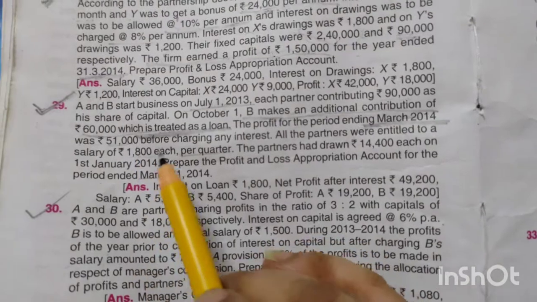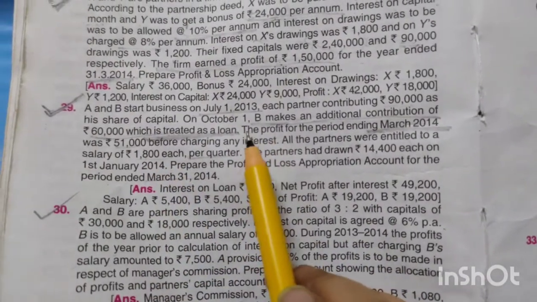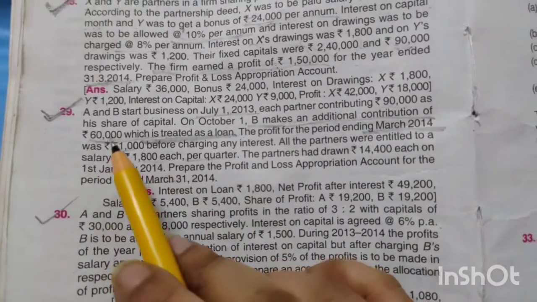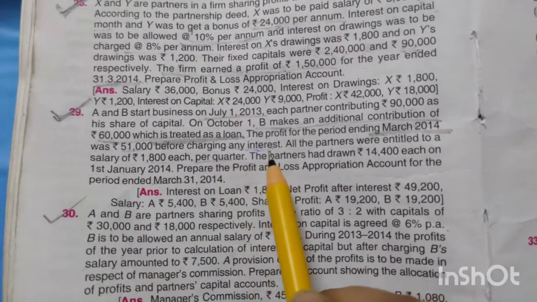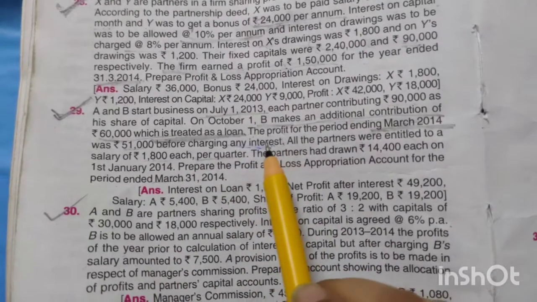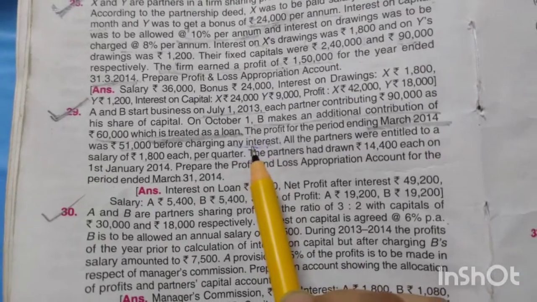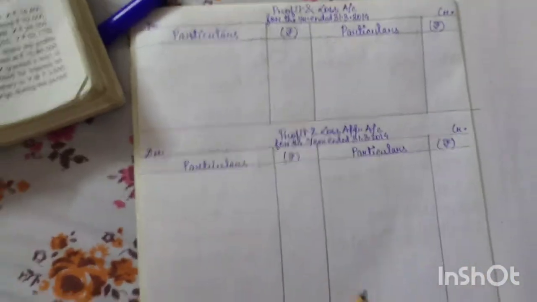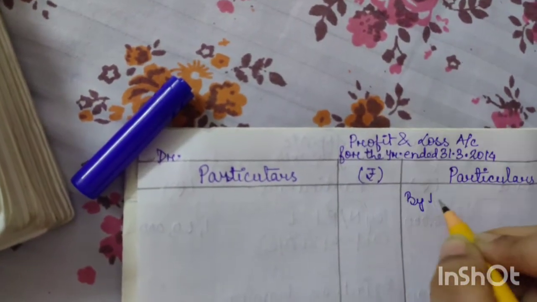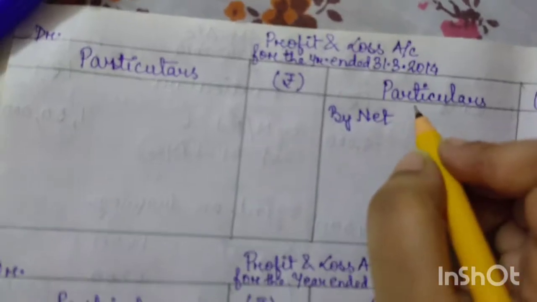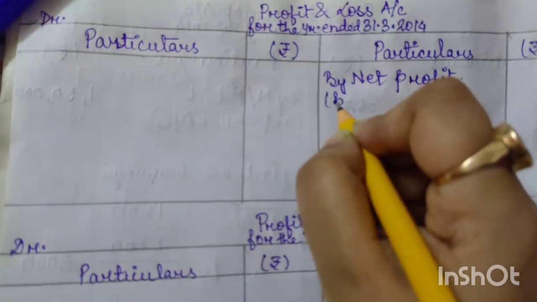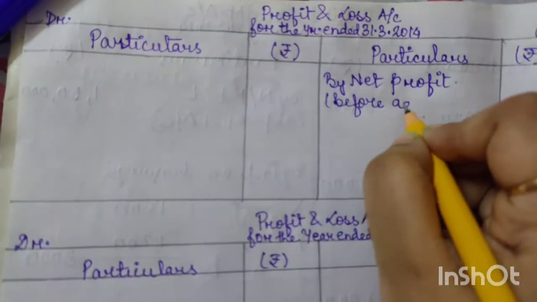Now we shall start the sum. See, at first we have to write the profit of the firm. The profit for the year ending March 2014 was 51,000 before charging any interest. Any interest means they are talking about interest on loan. So we need to make adjustment for this. So we have prepared profit and loss account, as I told you earlier also. So now first, in the profit and loss account, we will write by net profit. In the bracket we will write before any adjustment. Okay, before adjustment.